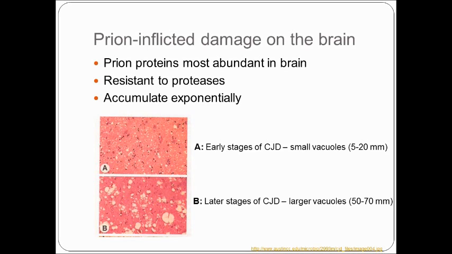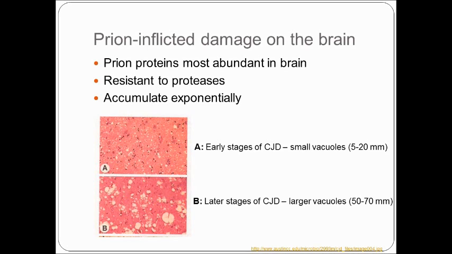Also, prions are resistant to the normal processes of protein destruction and replacement. Normal proteins are regularly destroyed by the cell using proteases and replaced with new proteins. Prions, however, are resistant to proteases because of their very stable structure, so they are not destroyed. Instead, they accumulate exponentially by continually converting normal proteins into the abnormal form. These clumps of prions damage or destroy neurons, causing the formation of tiny holes called vacuoles in the brain. This gives the brain a spongy appearance, giving rise to the term spongiform encephalopathy.